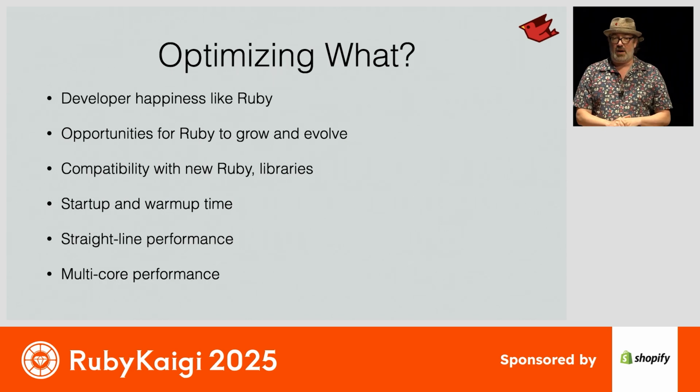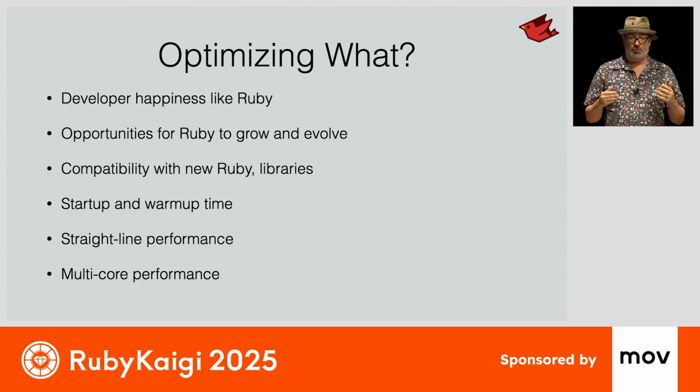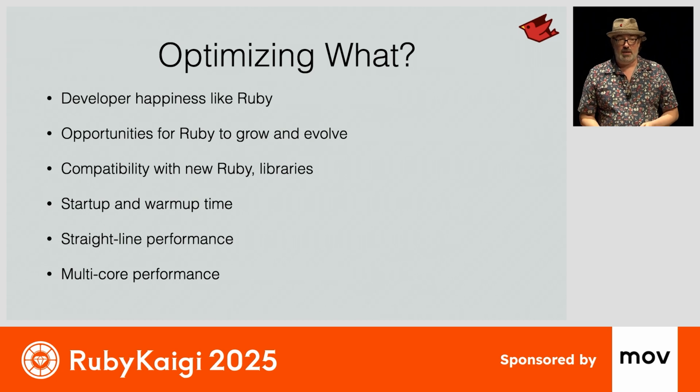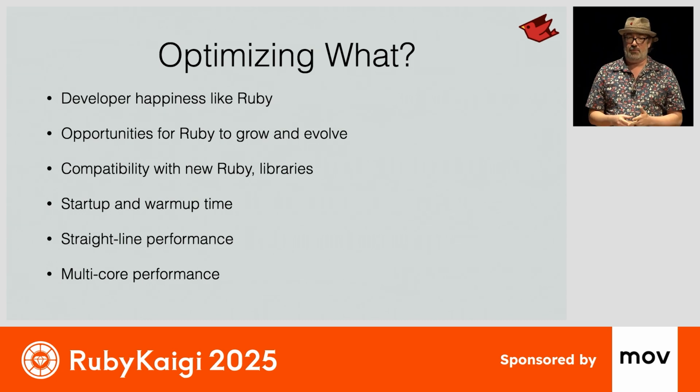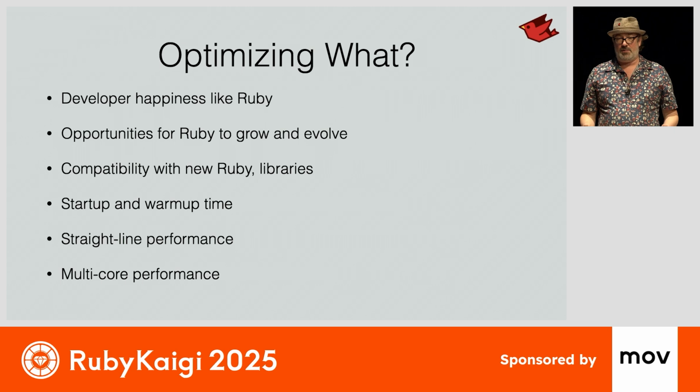So the talk is optimizing JRuby, but that means a lot of different things, and different things to different people. Of course, as Rubyists, we know Ruby is optimized for developer happiness, and JRuby is just another Ruby. We want it to feel and work just like the Ruby you use every day, the standard C Ruby. But there's other ways that we can optimize JRuby in the community.